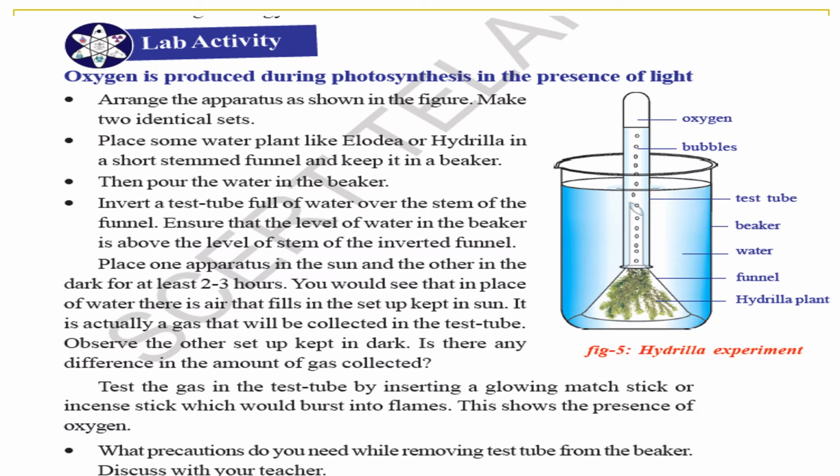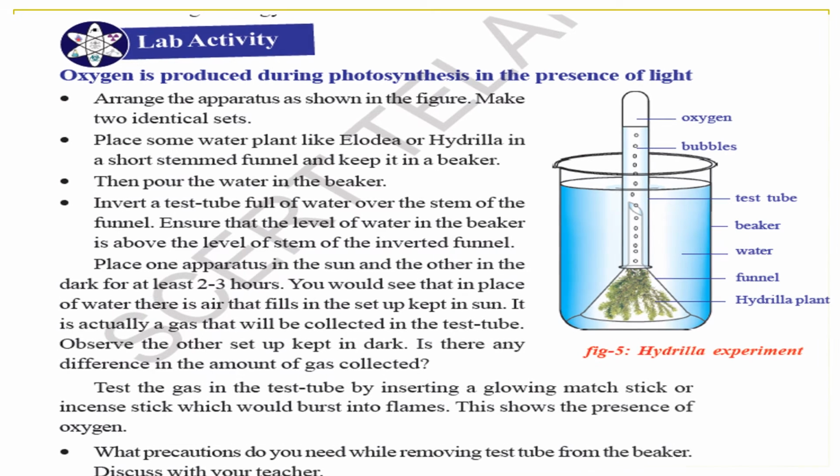What do you see, children? In the setup kept in the sun, the test tube fills with bubbles. It means oxygen is released from the Hydrilla plant. Then, by inserting a glowing matchstick or an incense stick, agarbatti, into the gas in the test tube, it will burst into flames. This shows that oxygen is present.